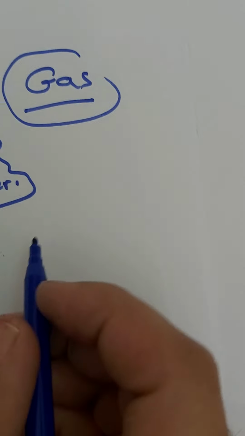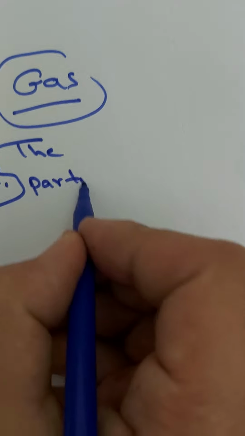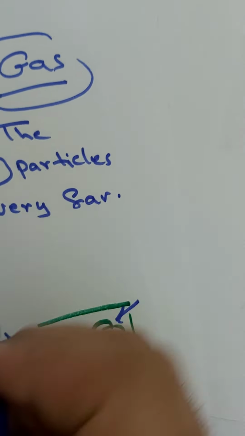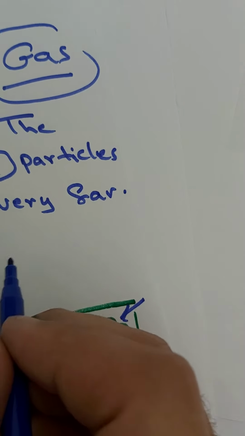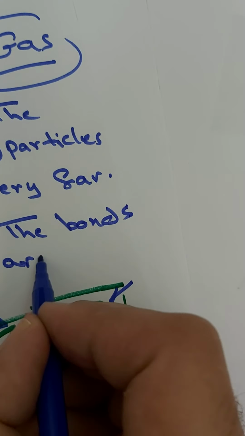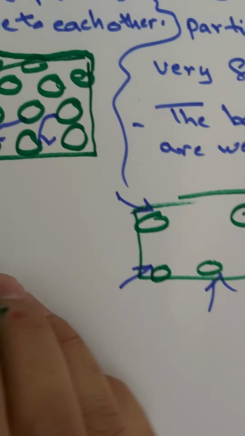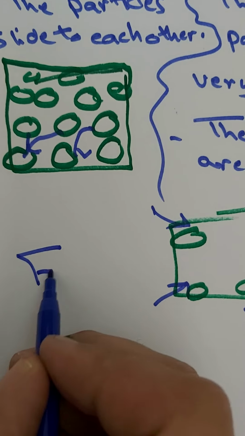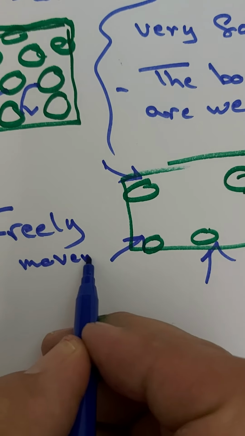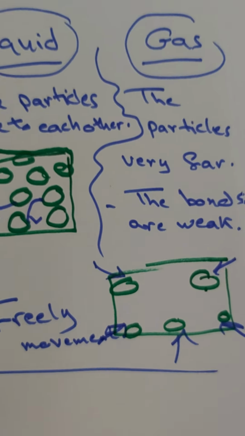Why? Because the particles are very far apart, and the bonds are weak. So here they have what we call free movement. They don't have bonds, or the bonds are weak.